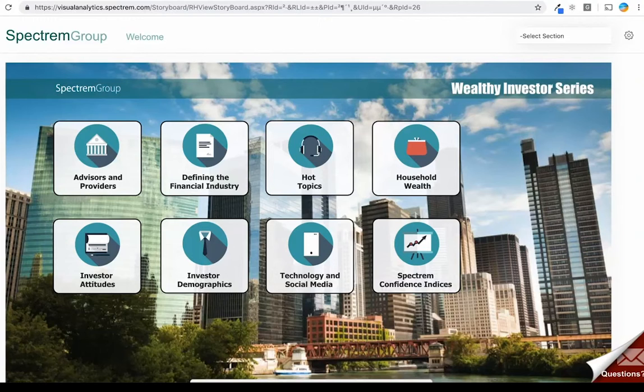Right now, you're taking a look at our newest technology, Spectrem's Visual Analytics. This is a proprietary data visualization tool that encompasses all of our research with wealthy investors who are worth anywhere from $100,000 to $25 million in net worth, not including their primary residence. As I'll demonstrate for you in a little bit, and as you can see here, this research is presented in the form of dashboards, consisting of charts and tables presented together, based on like topics.